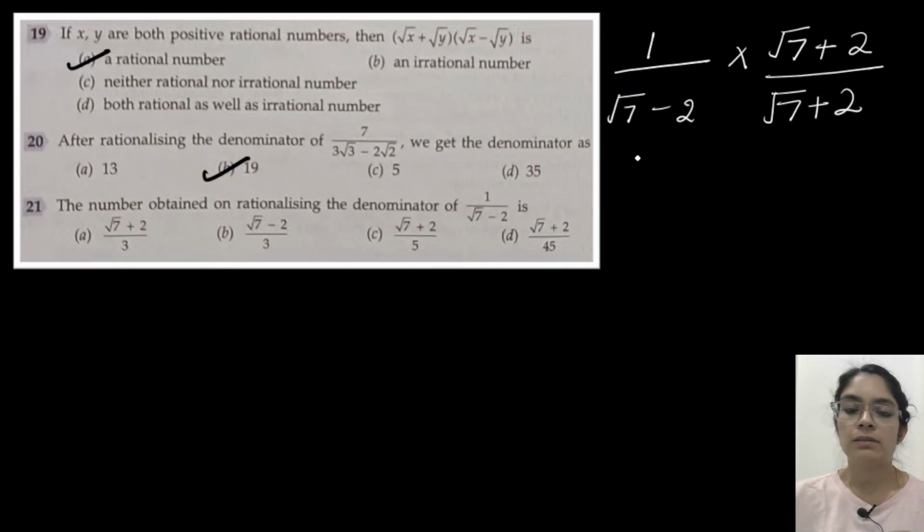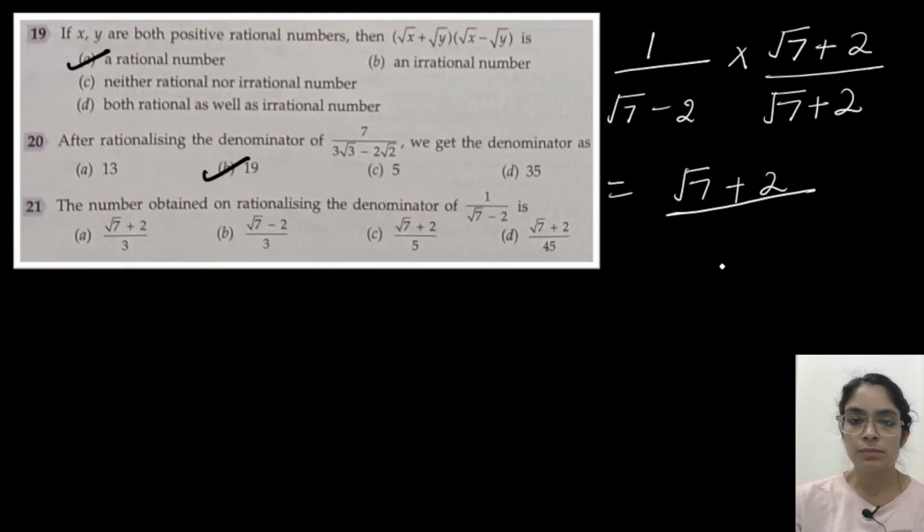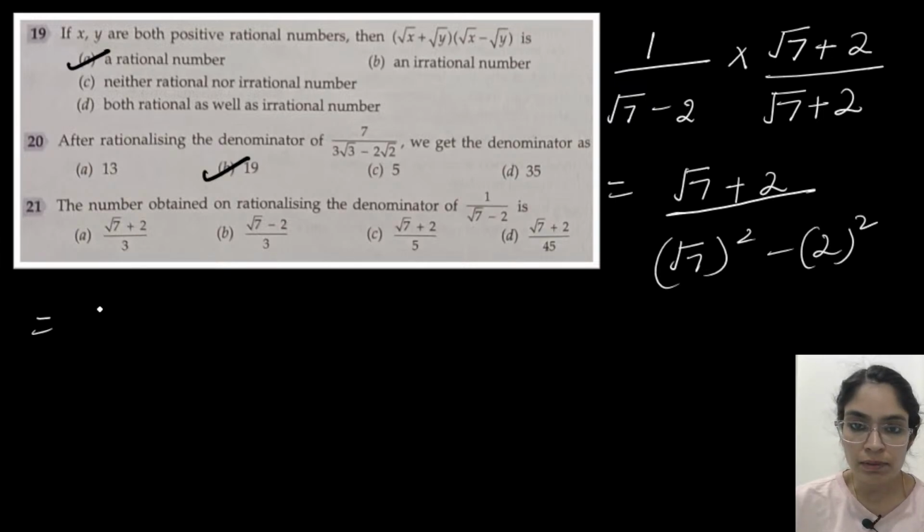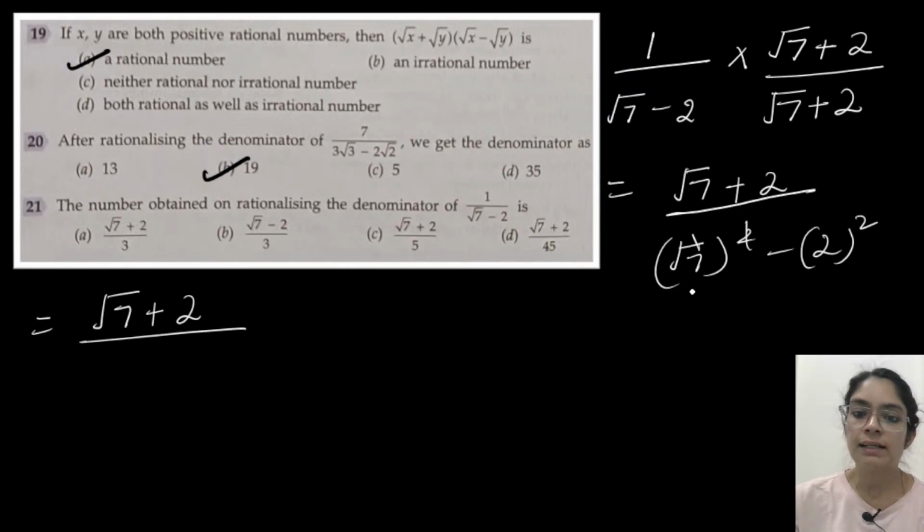Root 7 plus 2. So at the denominator we will always have the identity a minus b into a plus b, which is equal to a square minus b square. If I simplify it further, root 7 plus 2 by, see, the square and root will get cancelled. So root 7 square is equal to 7, 2 square is equal to 4.